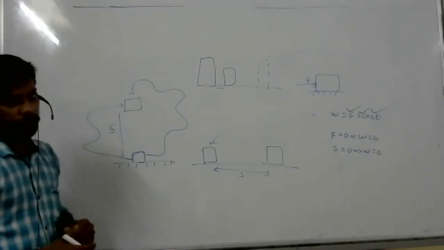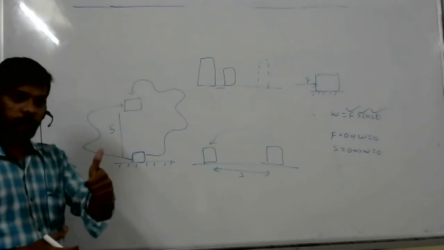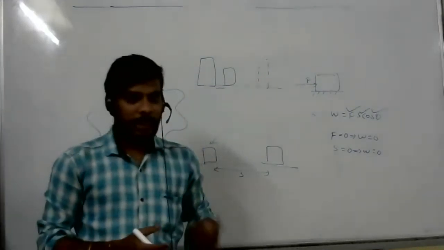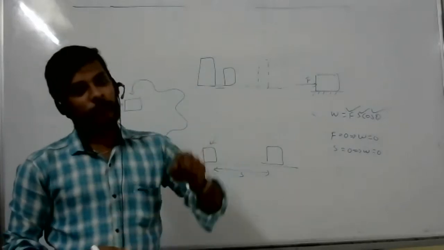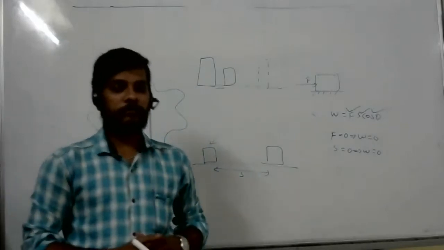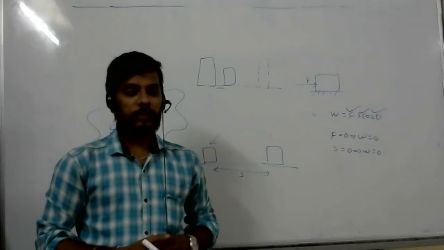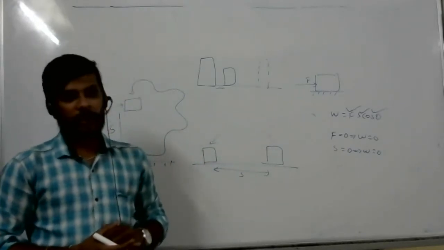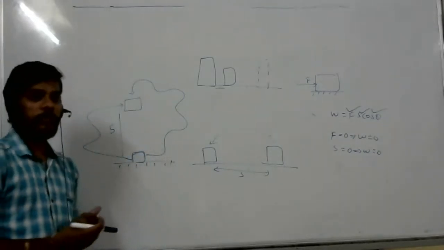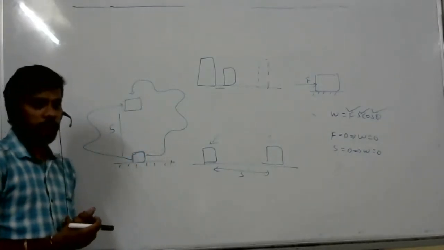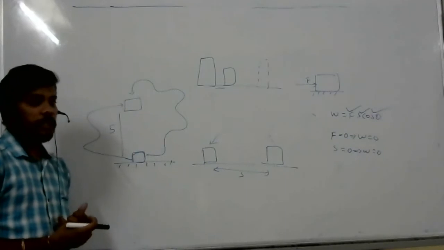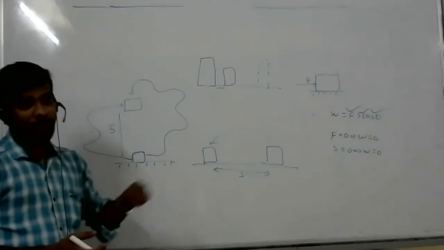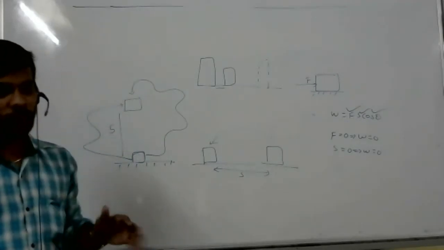Sir, so can you call zero work and round trip the same? Yes, round trip of work done by the conservative force is zero work. We can call it that. Sir, so both of them are the same, right, sir? Yes, we can write that. That is zero work only. So what can we describe as a conservative force? Conservative force means round trip of work done by the conservative force is zero. Zero work done.